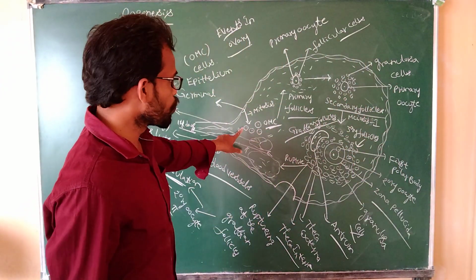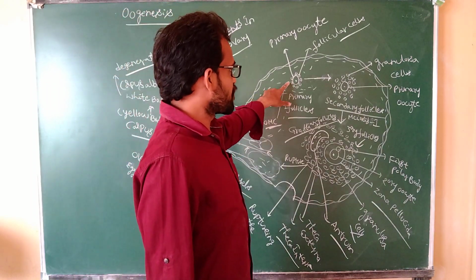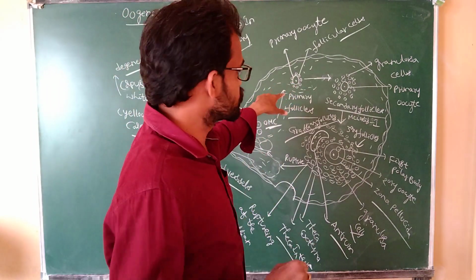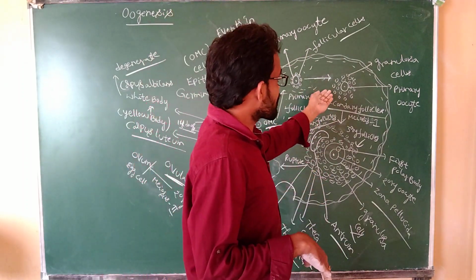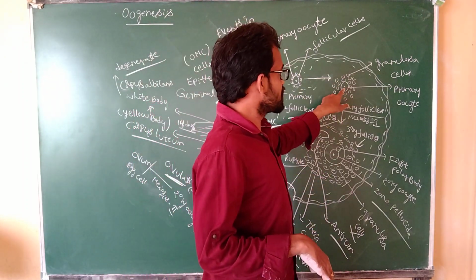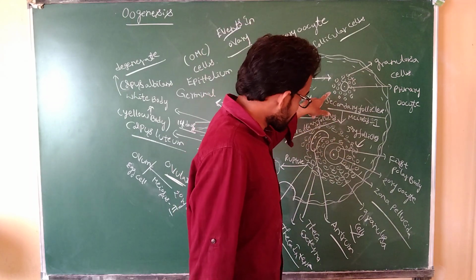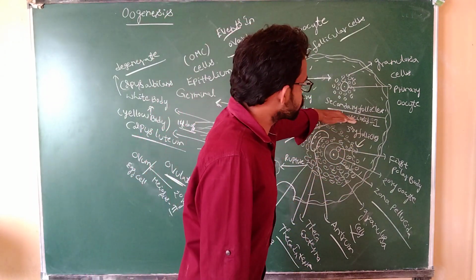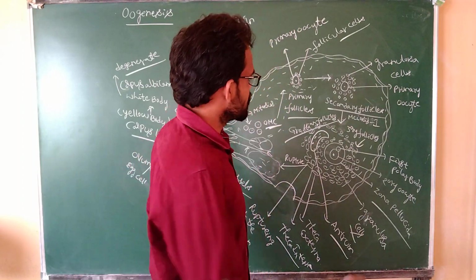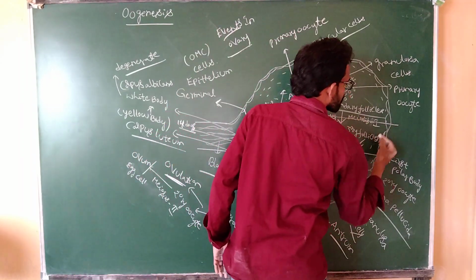See here, oogonia mother cells are converted to the primary follicles. Primary follicles consist of primary oocyte. Again, primary follicles are converted into the secondary follicles, and the number of layers increases: primary oocyte and granulosa cells. The secondary follicles are converted to tertiary follicles with the process known as meiosis 1, up to here.